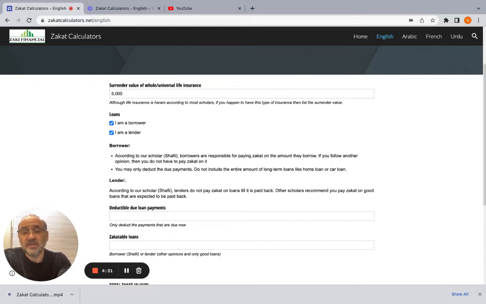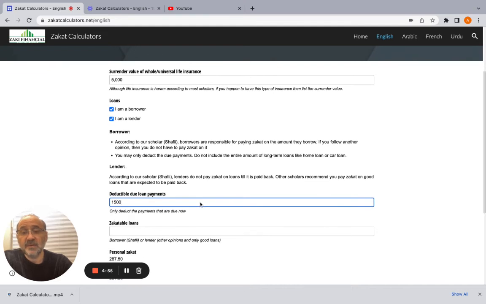So this way, you never pay zakat. All right. So you do not count your long-term loans like your house or your car. If you calculate your zakatable assets, you deduct the next payment for your house and your car, and that's it. And you can deduct that here. Let's say your house payment is 1,000, your car payment is 500, you put 1,500.